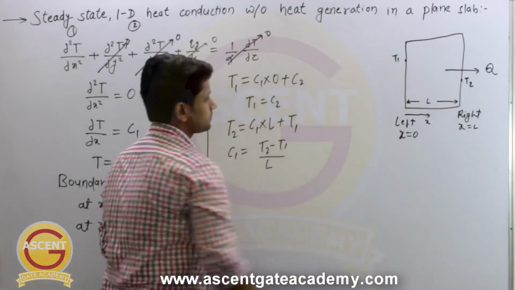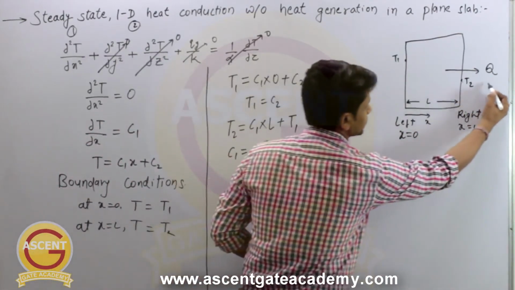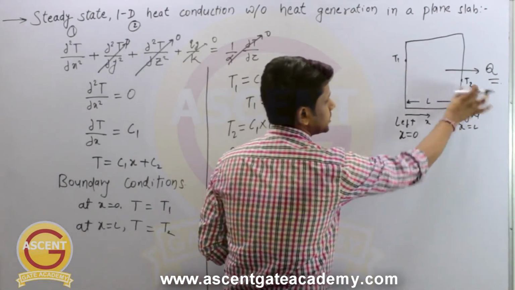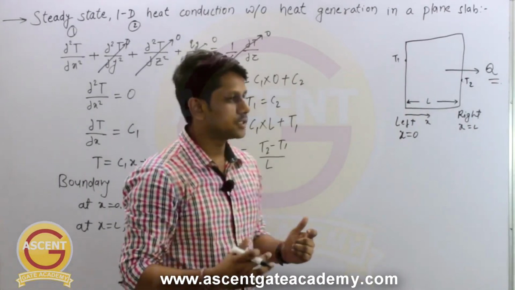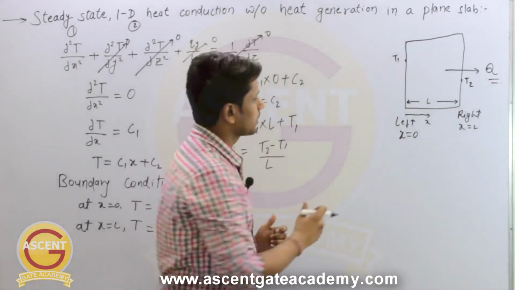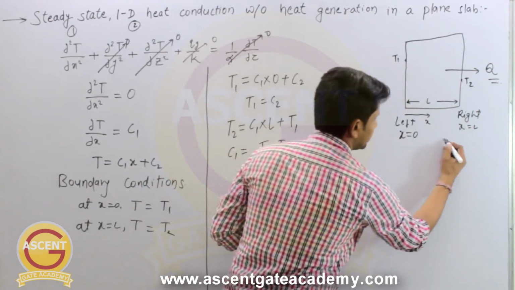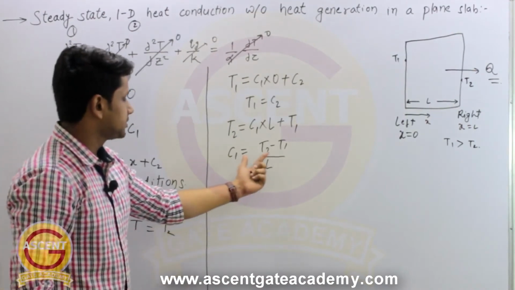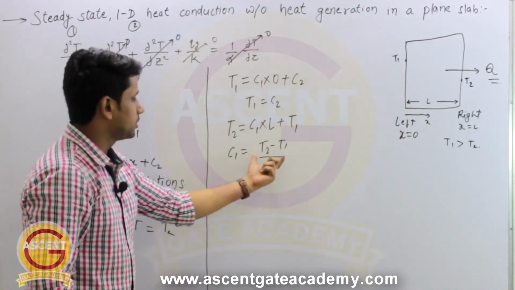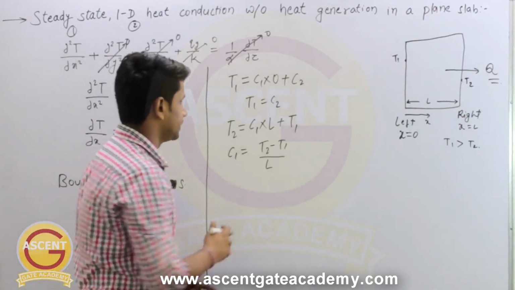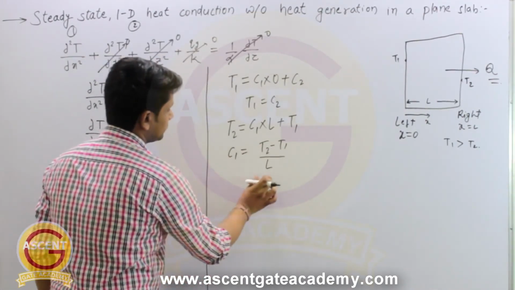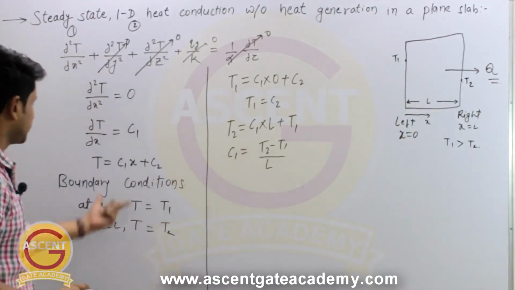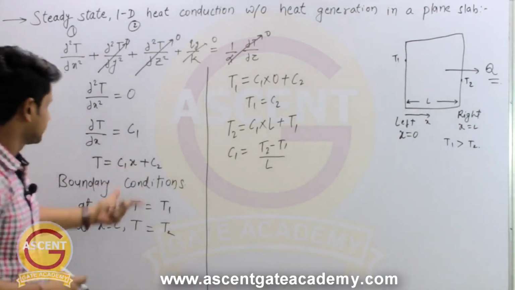And from this figure, we can tell if this is the direction of heat transfer, then obviously the temperature T1 will be greater than the temperature T2, because heat transfer always occurs in the direction of decreasing temperature. So we can write T1 will be greater than T2, and in that case this T2 minus T1 value we are going to get as negative. So that part we will see later. So C1 is T2 minus T1 divided by L. Now if you put this value of C1 and C2 in this equation, you will get the temperature profile. So let us do that.